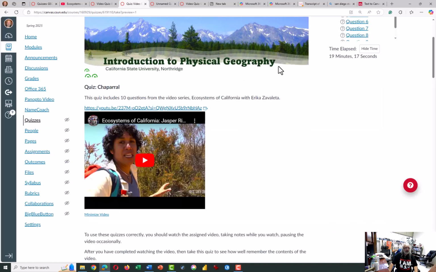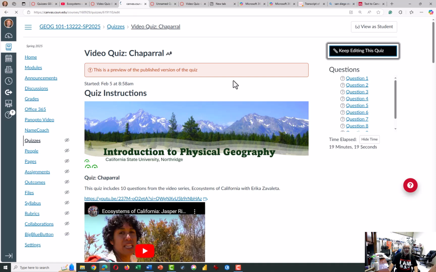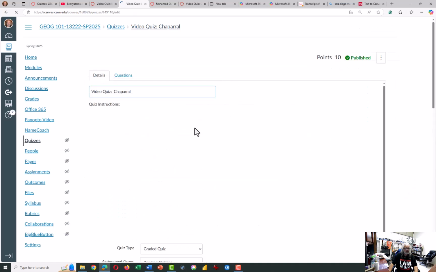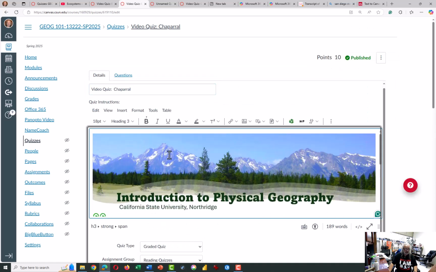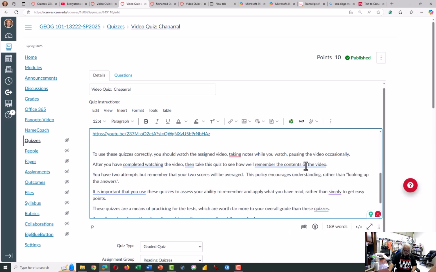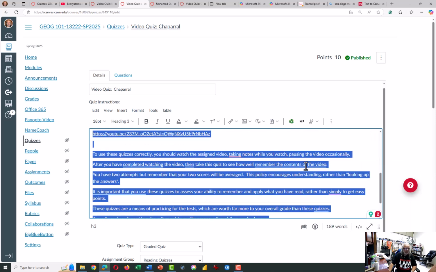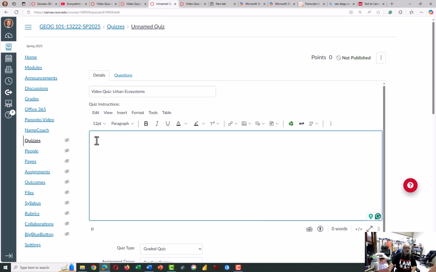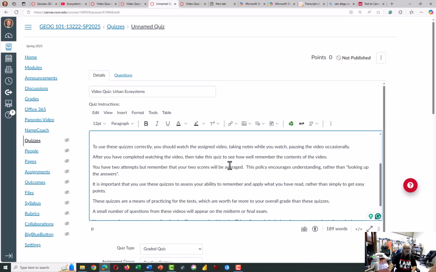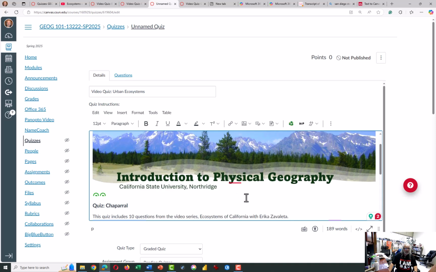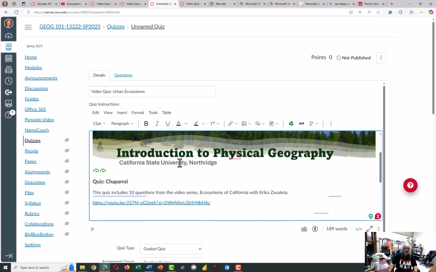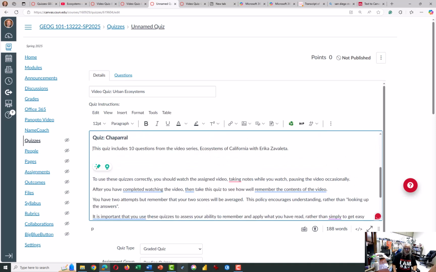And I'm going to use one that I already have as a template. Just click in here, Control A, copy, and go to the unnamed quiz and paste everything in after I have set this up correctly and it's ADA compliant. I'm going to erase the link to the Chaparral video and put this in here, urban ecosystems.